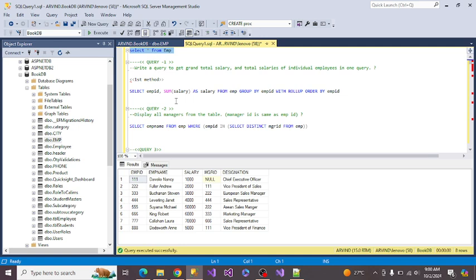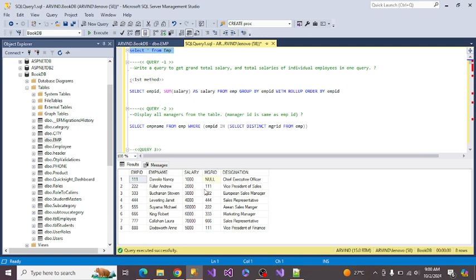In the previous video as well as this video I am saying that whatever we use as an aggregate function should be in the group by clause. If the interviewer asks how to get the grand total salary of the individual employee, this is the employee table having a small scripted data.